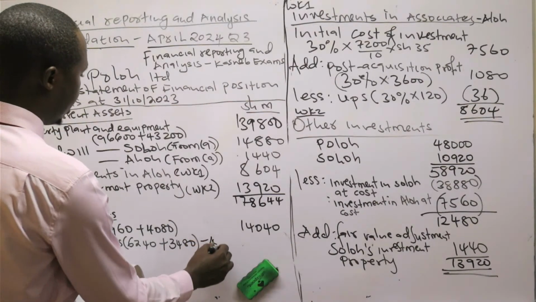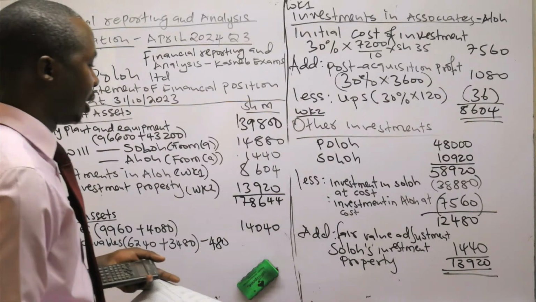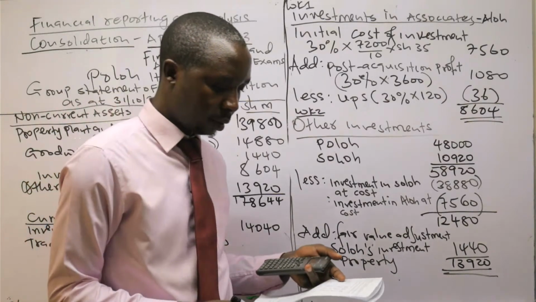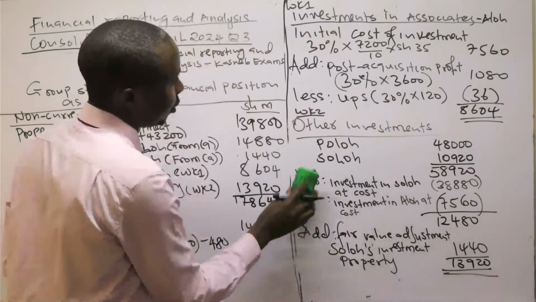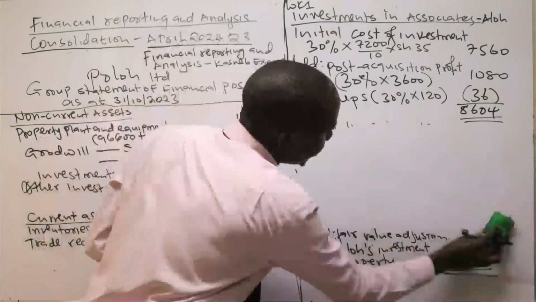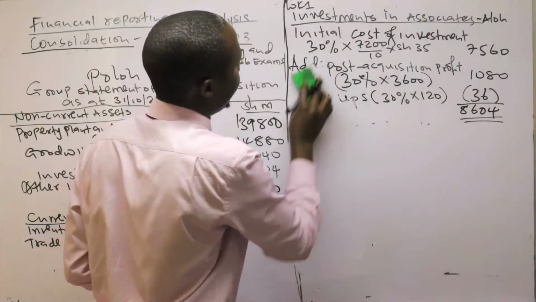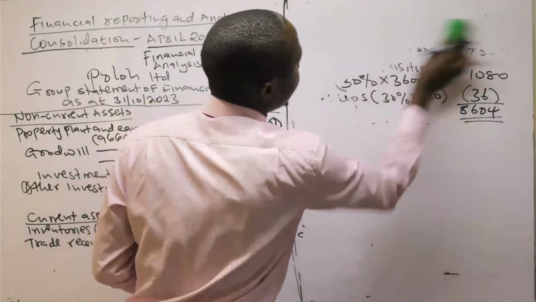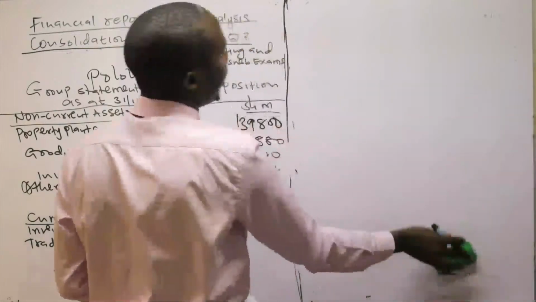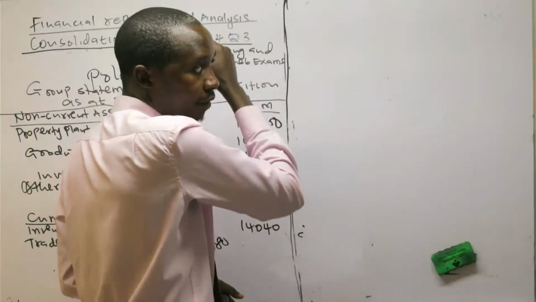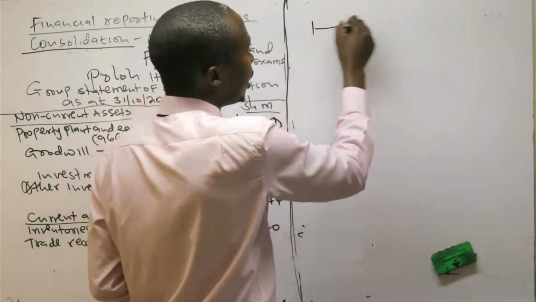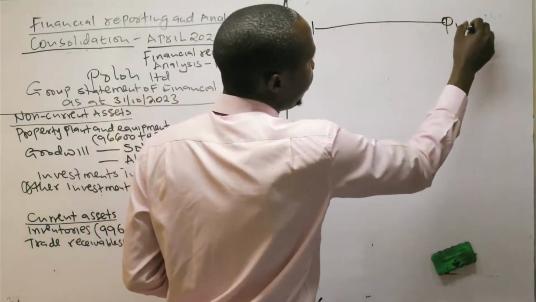receivables, because this amount was received. I need to interpret here a bit so that you understand the double entries for this. Remember, this amount was outstanding, but it has been received after the end of the year. It was not received by the end of the year. It was received a few days after the end of the year.